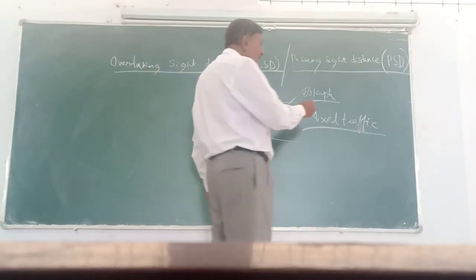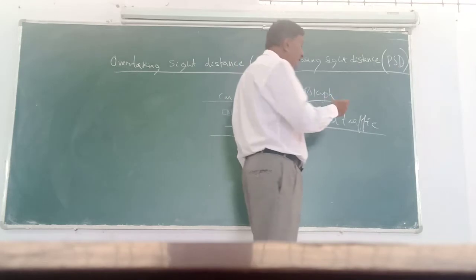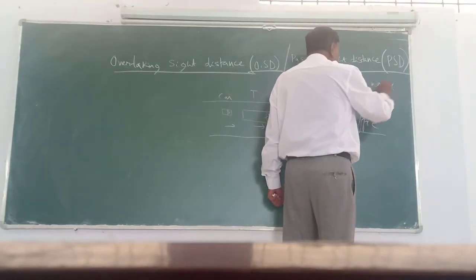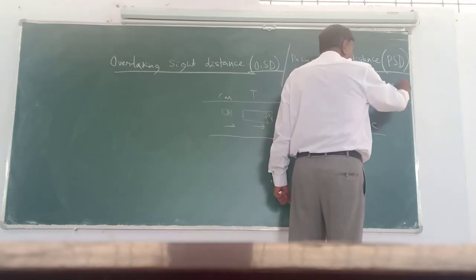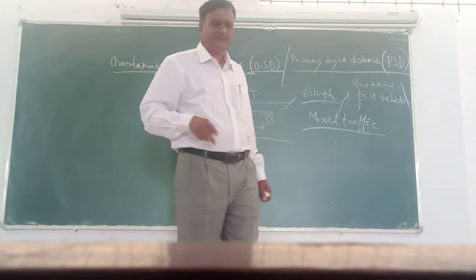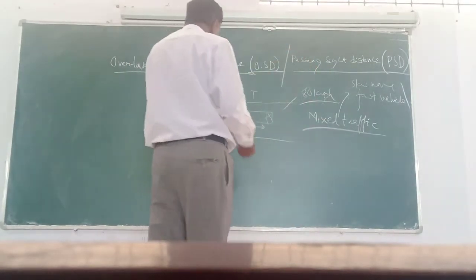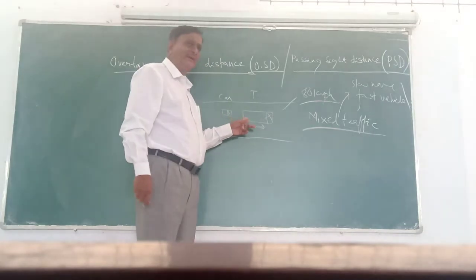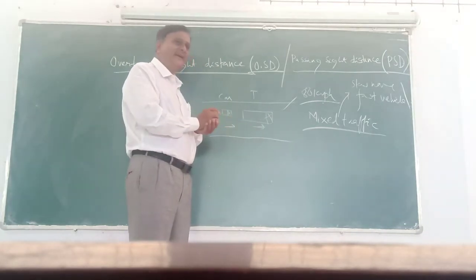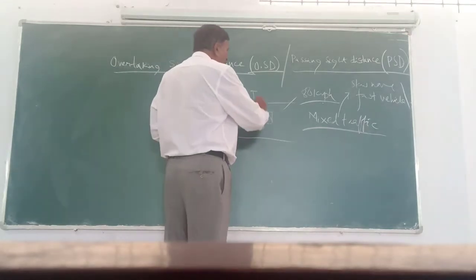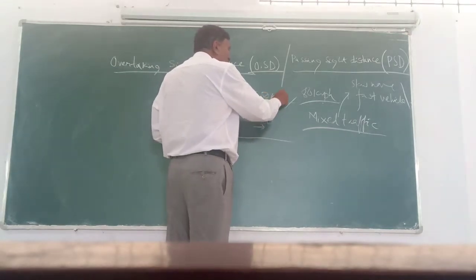what is it consisting of? Mixed traffic, meaning it consists of slow moving vehicles and fast moving vehicles. So we categorically classify the vehicles into two categories: slow moving vehicle and fast moving vehicle. On the road, a truck is a slow moving vehicle. The maximum speed it can move, hardly it may be around 45 to 50 km/h, because it is a loaded truck.